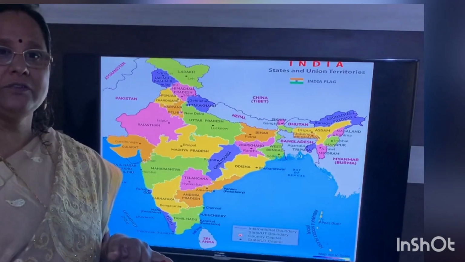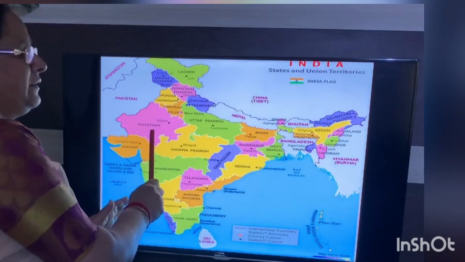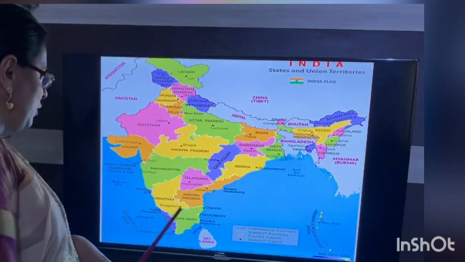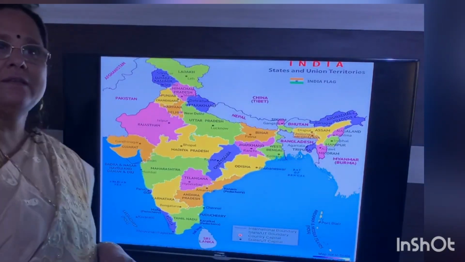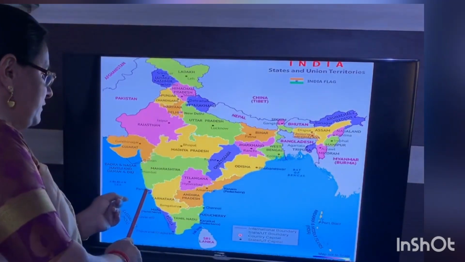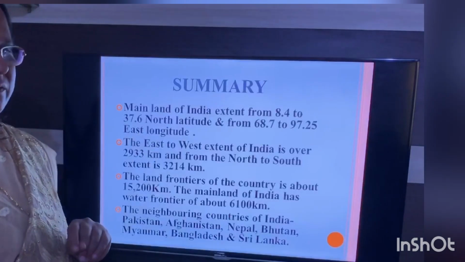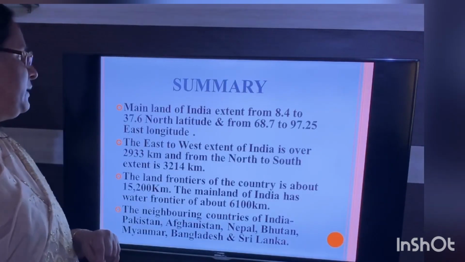Is that clear, children? The largest state in India is Rajasthan, and the smallest is Goa. Is that clear, children? Largest state, Rajasthan, and the smallest state is Goa. Is that clear? Now, we will have a small summary about this.